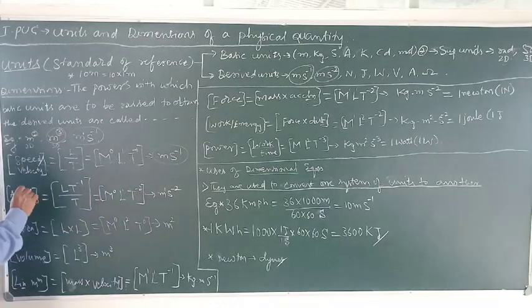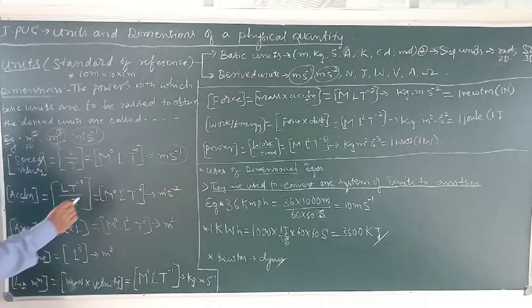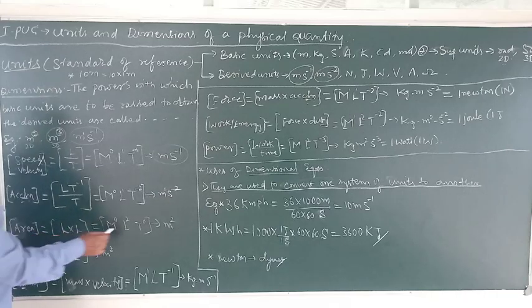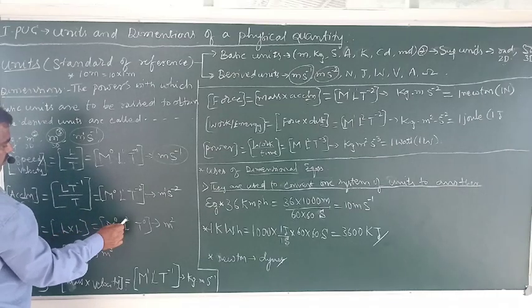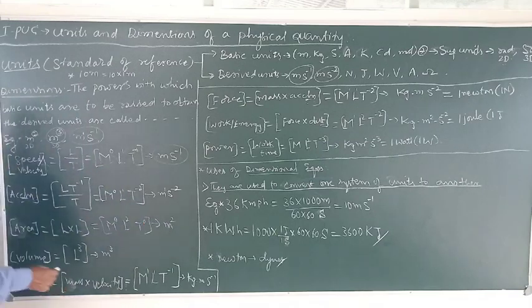Acceleration depends more on time. This is the significance of dimensions: how a basic quantity enters into the derived quantity. Next one is area. Area means length into breadth. Breadth is also length, so L into L is L square. The dimensional formula is this much. The unit is meter square. This is the SI unit.